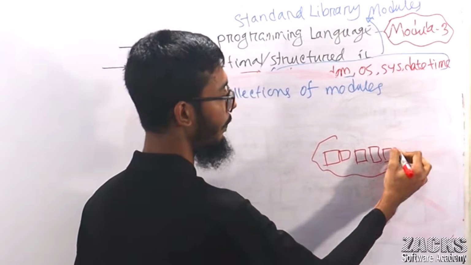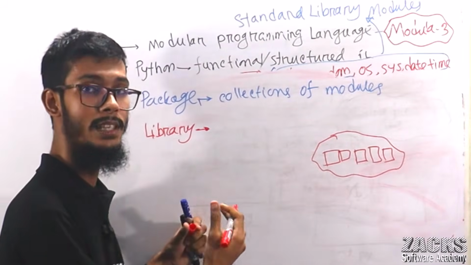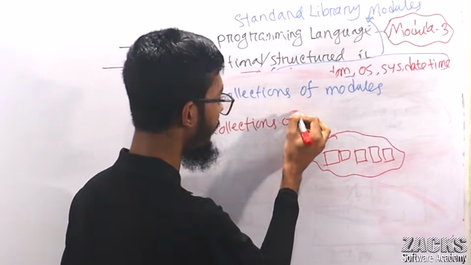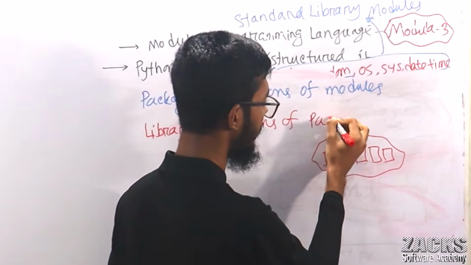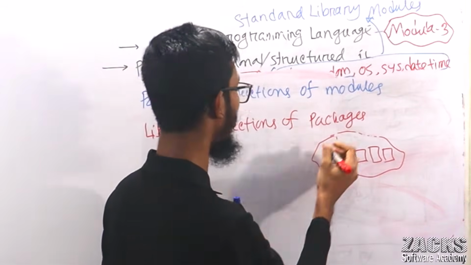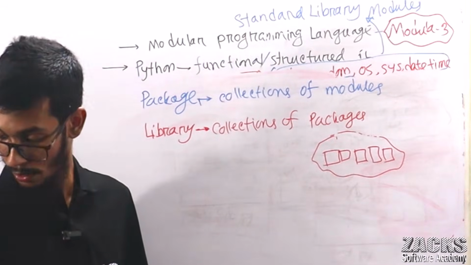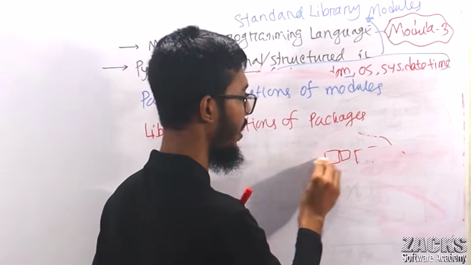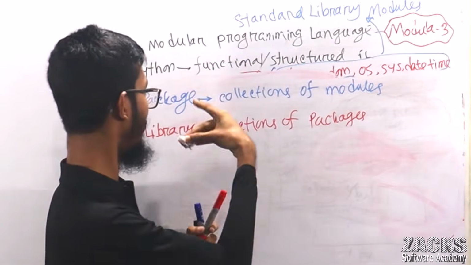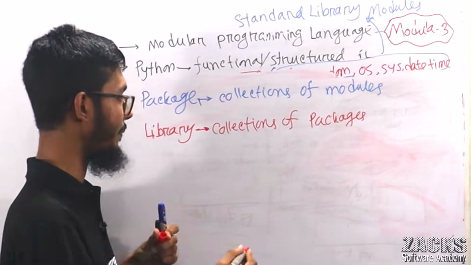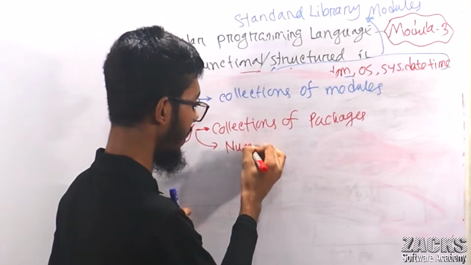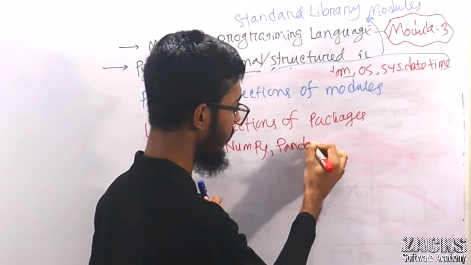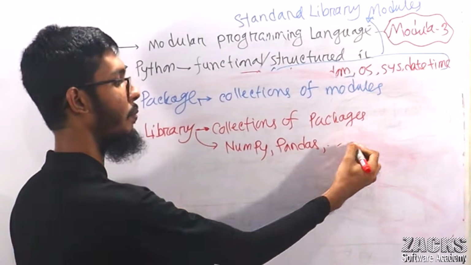So there are multiple packages, a group or collection of packages. Your collection of packages is nothing but a library. I hope you got this point. Do you have any question or confusion about what a library means? Some popular libraries are NumPy, Pandas, and Matplotlib.